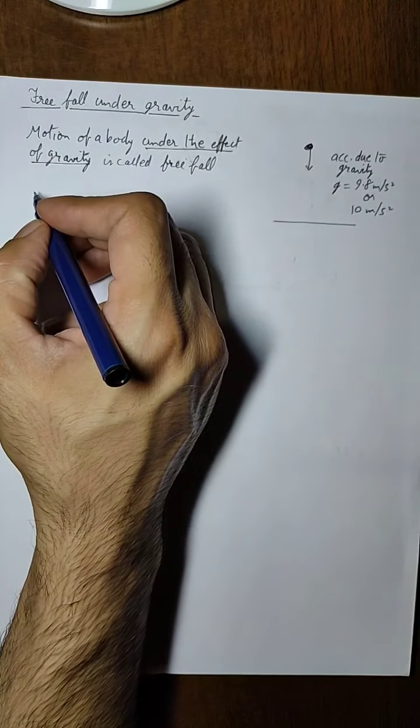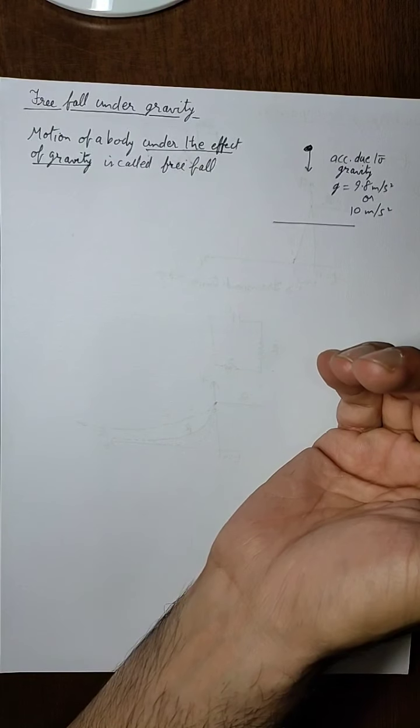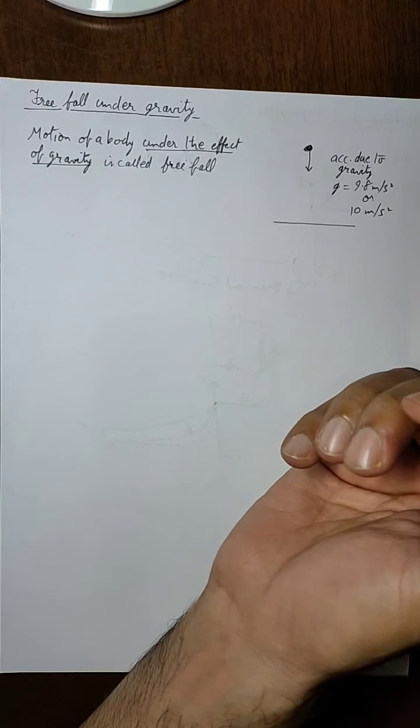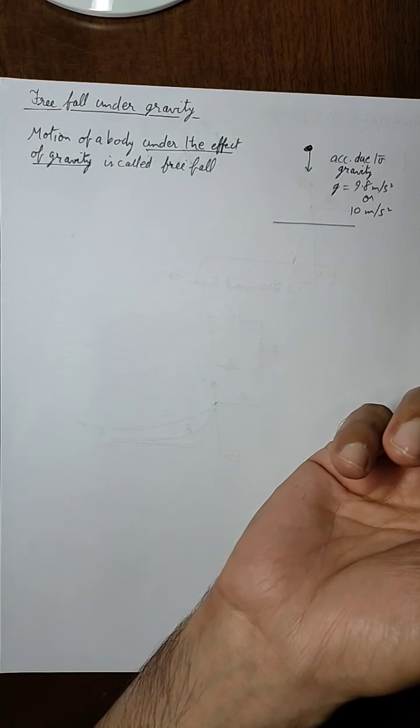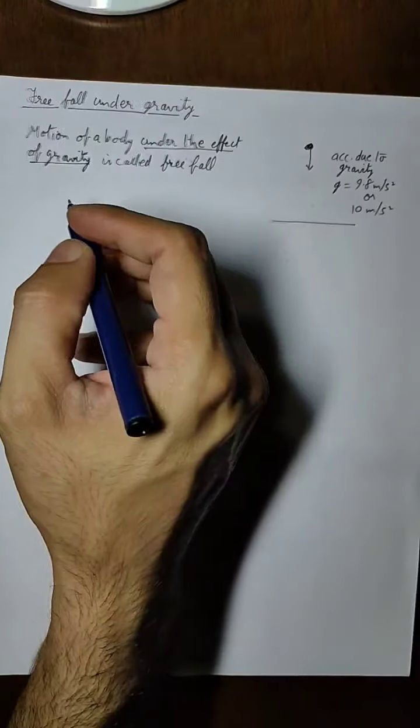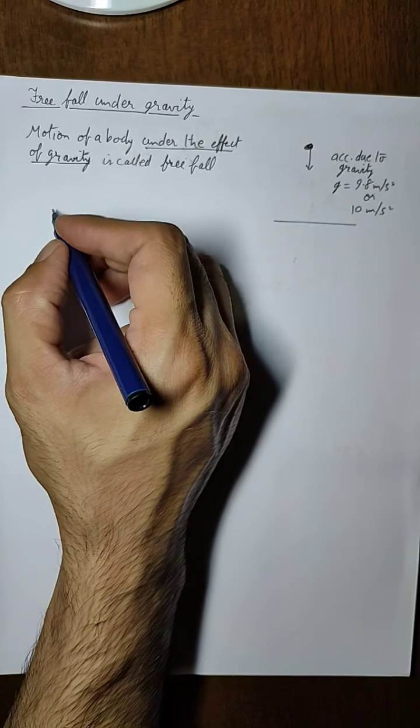So for this we can take two directions, downward and upward, and one of them can be positive. It actually depends upon us which one we are going to take positive. So I am going to write both the cases.